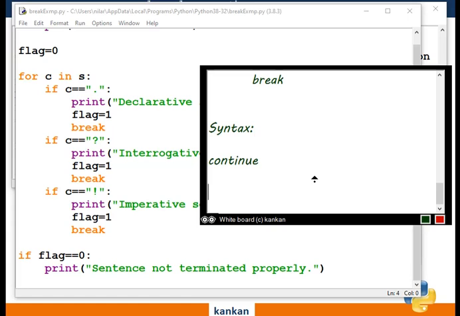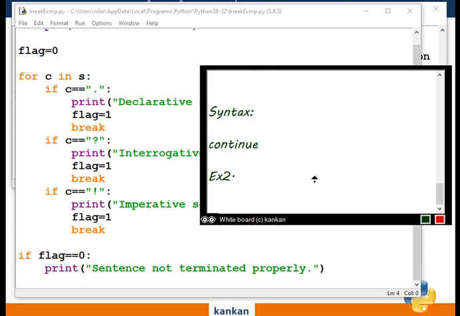That means if you want to use the continue statement, you must include it within a loop. If you use it within an if control statement, then this if statement must be nested within the loop. The loop may be a for loop or a while loop. Okay, so we will start with the second example.